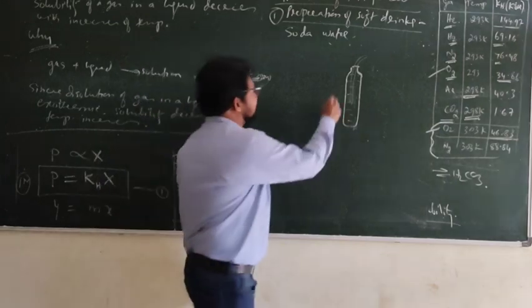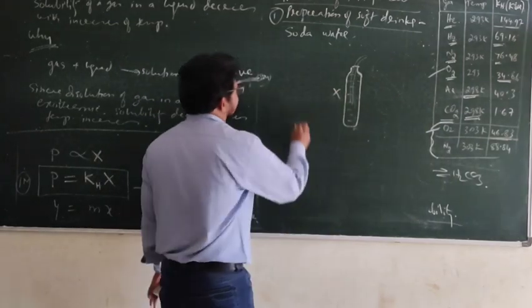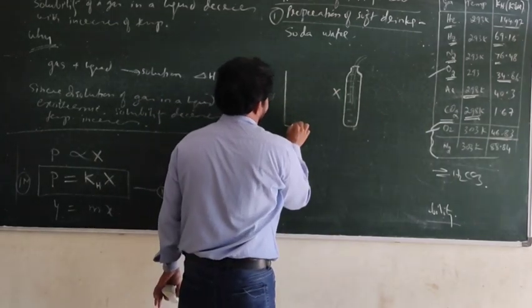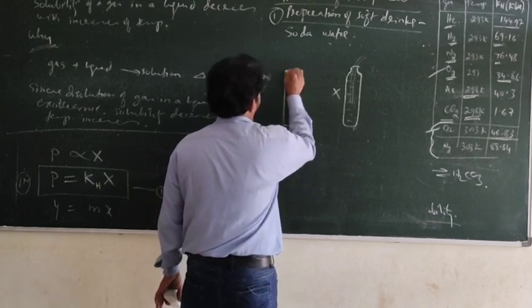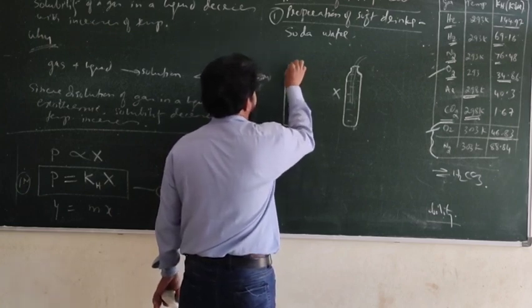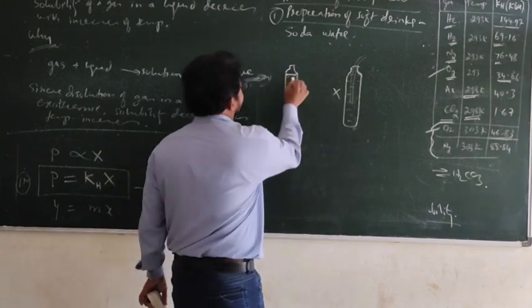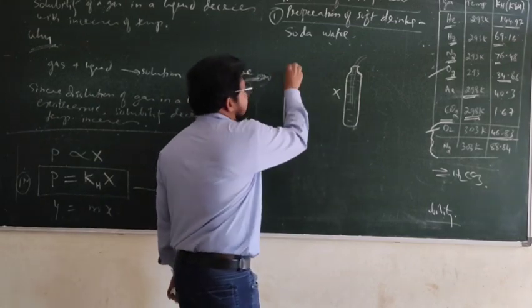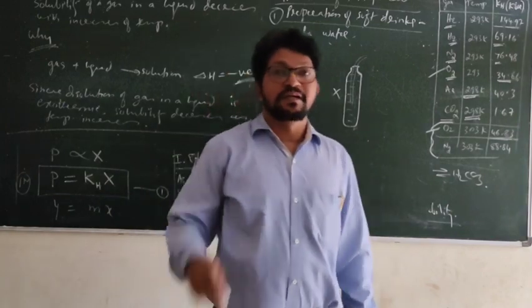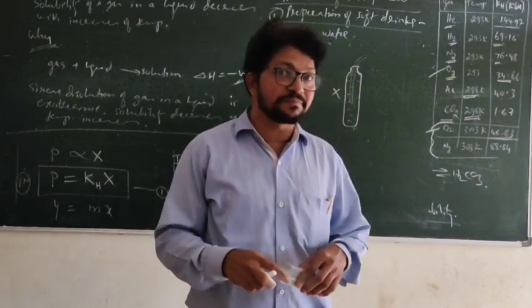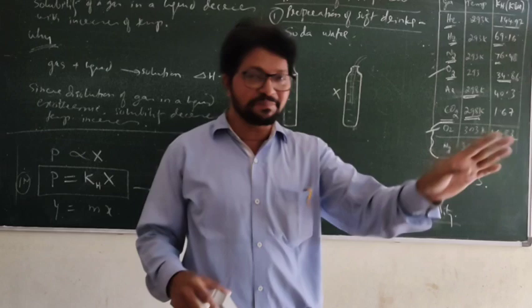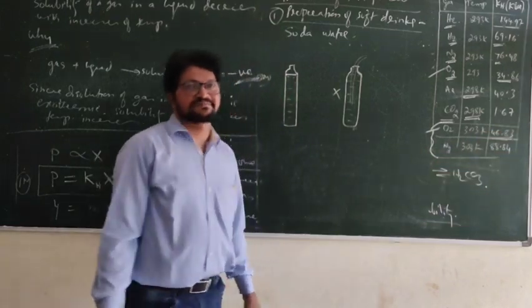Then what is the way? Have you seen any soda bottle? It is never completely filled, remember. There is always a gap. Unless there is a gap after the liquid surface, it is impossible to prepare soda.